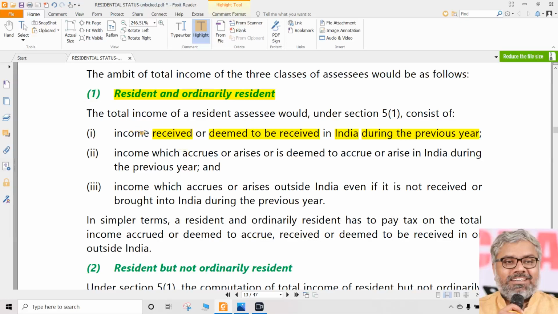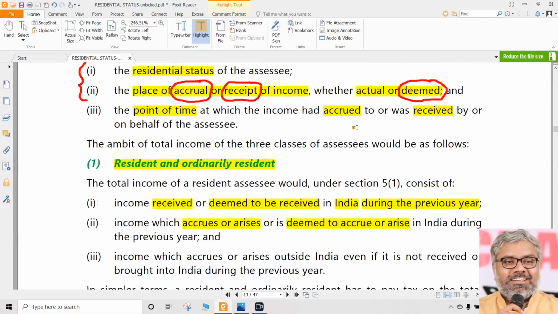Taxable in the sense, such incomes will form part of the total income of an SSE. And which type of SSE? Resident and ordinarily resident. Same thing, just continue it. Instead of received, you call it accrued, or you can use the word another thing, accrued or arisen, or accrues or arises. These are the words used by law. Income which is accruing or arising. In simple words, for understanding purposes, earned, accruing, arising, these are all okay. Where from it will arise? It's basically earned. Or deemed to accrue or arise. Both are same. You have to always remember that. Original and deemed are always same.